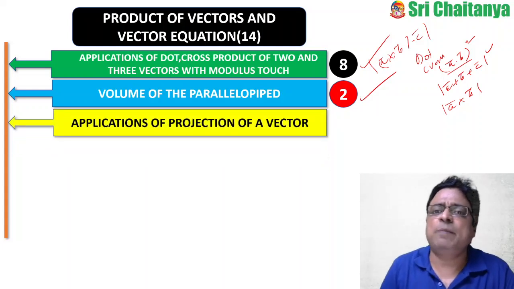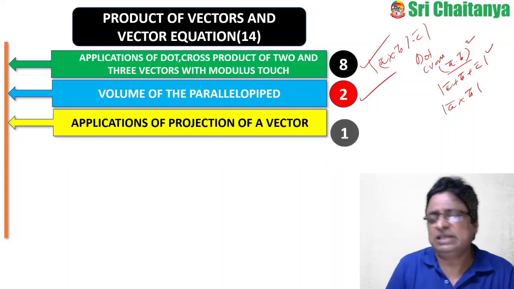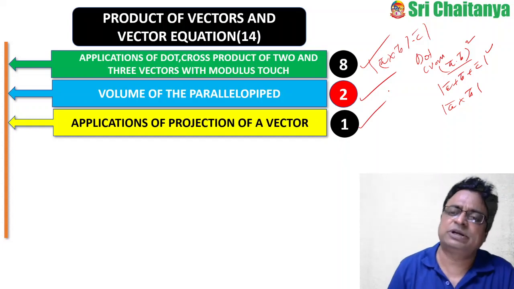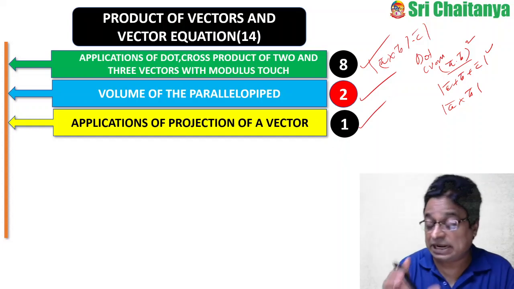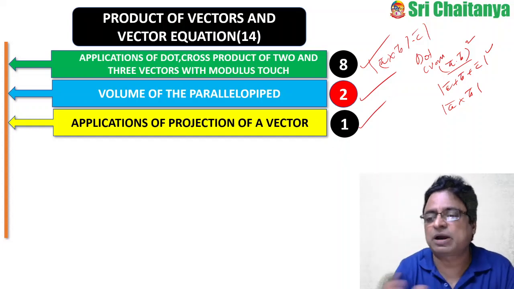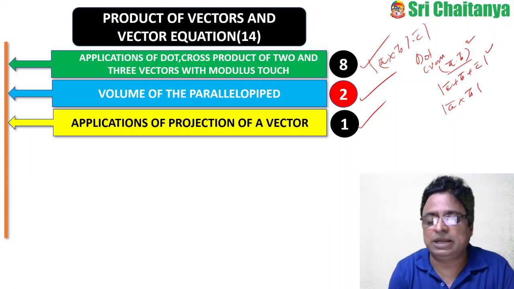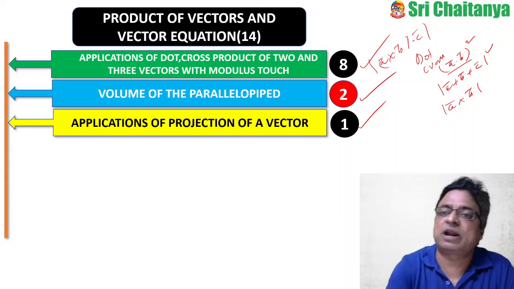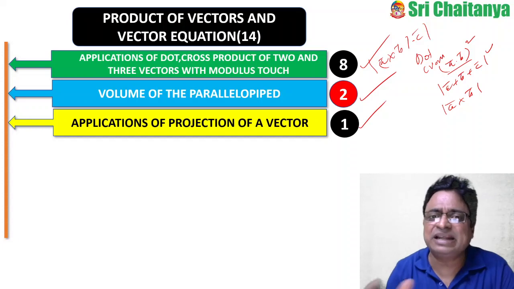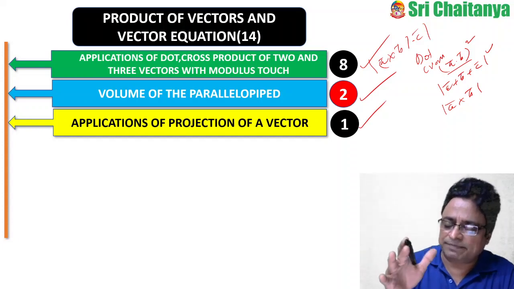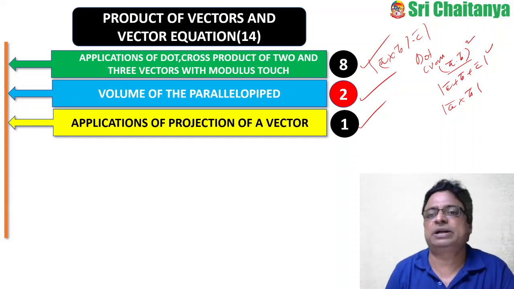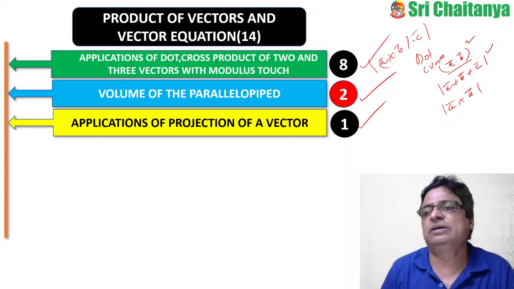Now coming to applications of projection of a vector. This time they asked only 1 question. Of course, anyhow, this is another important area. What is the projection of A bar on B bar? What is B bar on A bar? What is the component vector of A bar along B bar, or along A bar? Like that, problems and applications are very, very important. And this time they asked only 1 question.